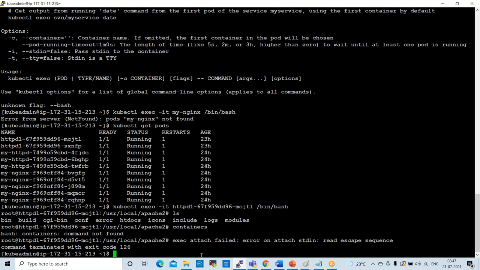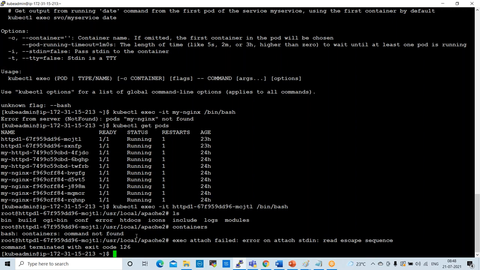Fine. Next one is... here the power is down. Fine. I'll show you the containers which are available inside of the pod. I'll show you. Don't worry.